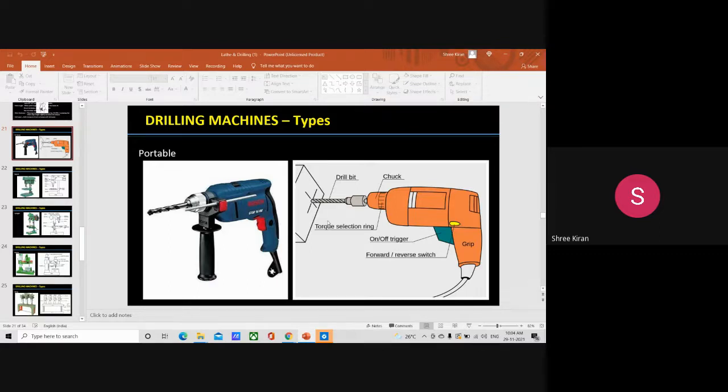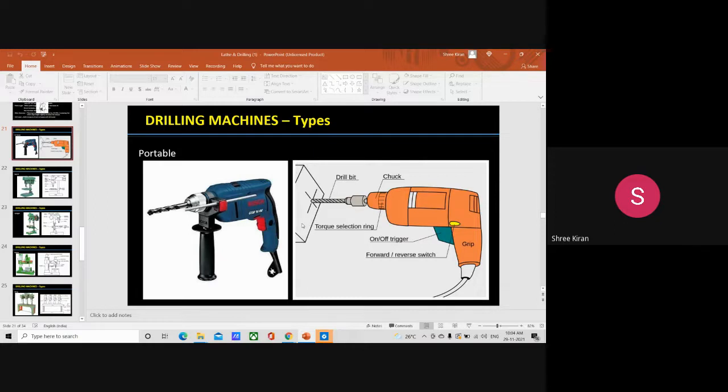It can be operated at higher speeds also, according to the requirement and the cutting force. It can be operated at various speeds. This is what happens in the case of a portable drilling machine. You can see the drill bit. This is the chuck, where the spindle is held. Then the torque selection ring for the amount of torque, then the on-off trigger, then forward and reverse for the forward and backward movement of the drill bit, and this is the workpiece.